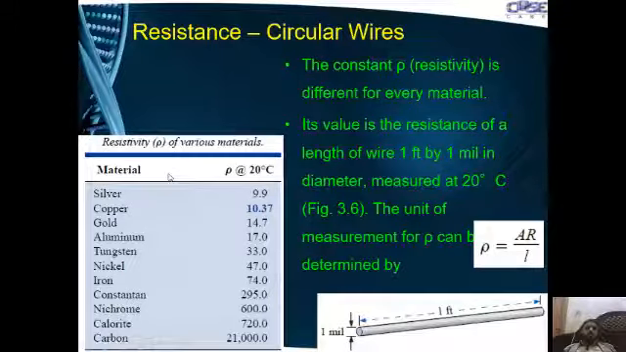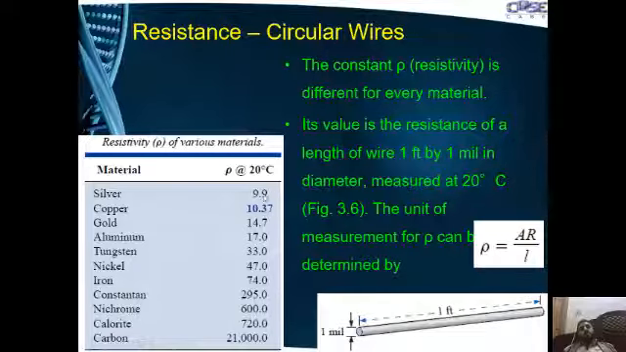So this table indicates the resistivity of various materials. These are the materials: silver, copper, gold, and so on. And this is the resistivity measured at 20 degrees centigrade: 9.9 for silver, 10.37 for copper, and so on. Copper is the material used for reference. You can compare the resistivity of other materials with reference to copper. For example, silver has a resistivity of 9.9 as compared to copper at 10.37, so silver has lower resistivity than copper.